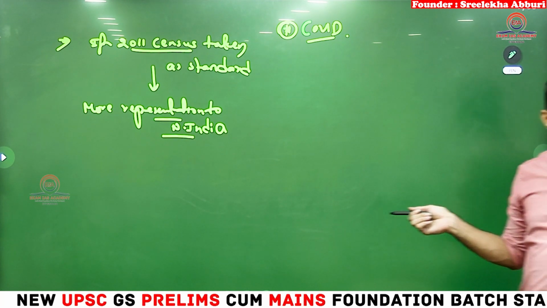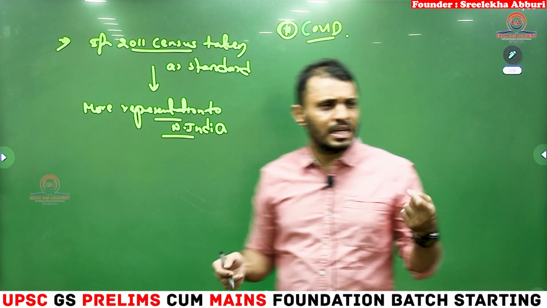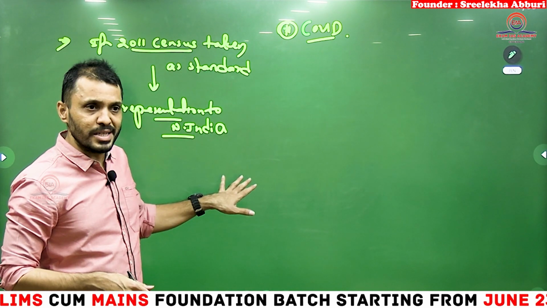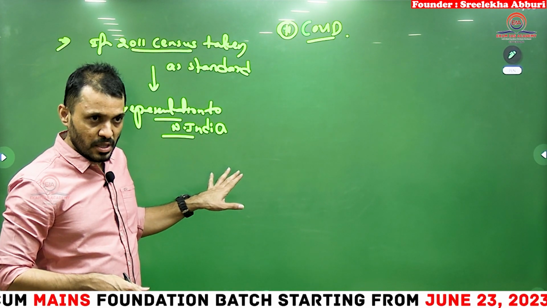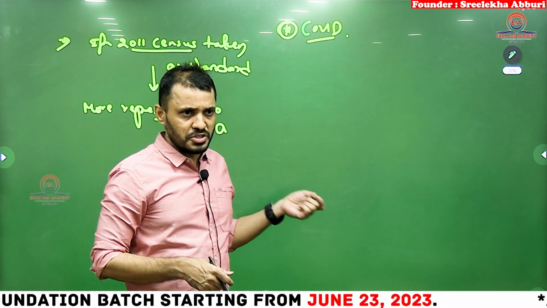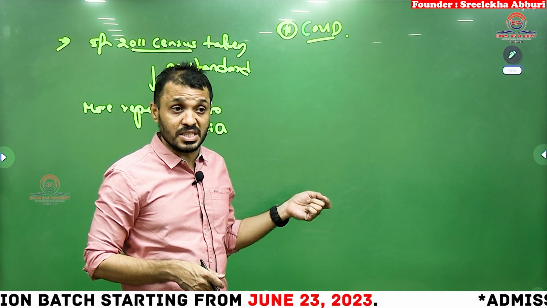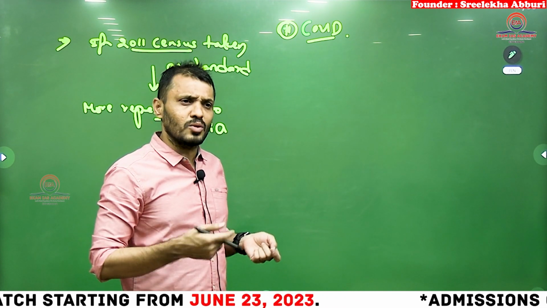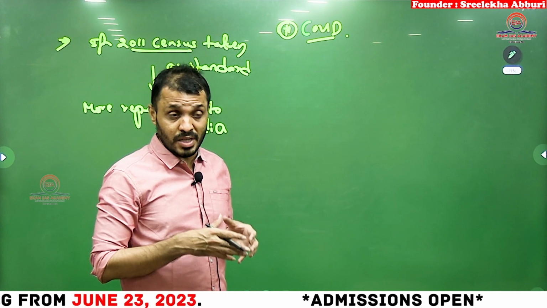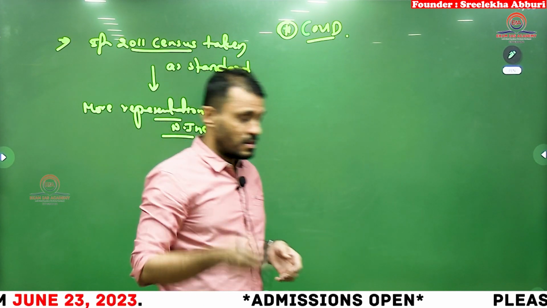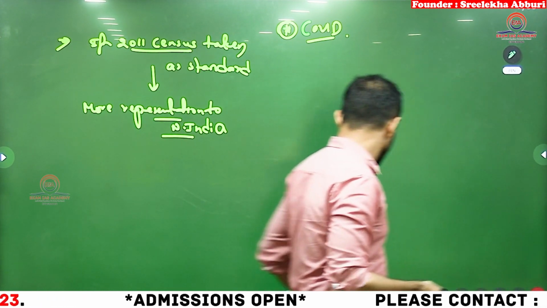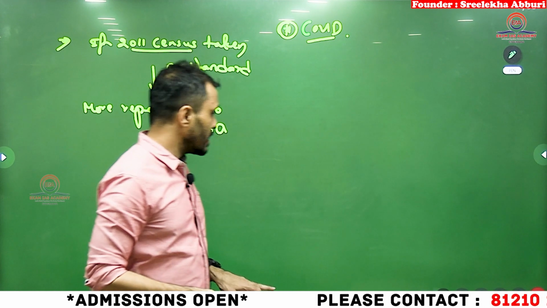Delimitation Commission: when the government gives advice to the president, the president will appoint them. All the appointments will be done by the president only, because the president is the head of the executive. According to Article 53, all the Union's executive powers are vested with the president, and according to Article 77, all the actions of the Union government will be in the name of the president. Yes. No selection panel regarding the Delimitation Commission.